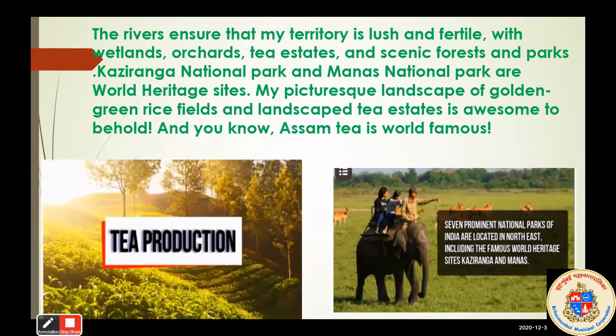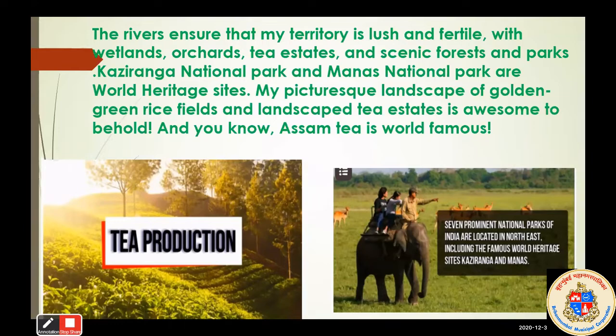The rivers ensure that my territory is lush and fertile with wetlands, orchards, tea estates, and scenic forests and parks. Kaziranga National Park and Manas National Park are World Heritage Sites. My picturesque landscape of golden green rice fields and tea estates is awesome to behold. And you know, Assam tea is world famous. So, yeah, here you can see the tea production. Assam is famous for their tea. You always see on TV the ads of Assam chai.